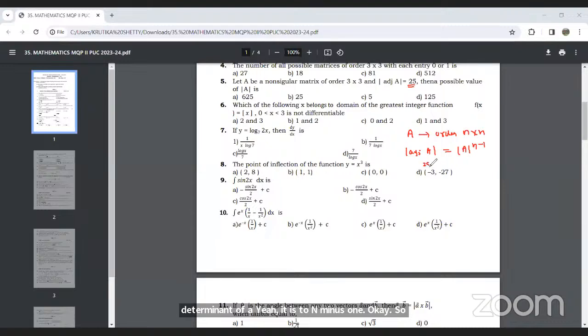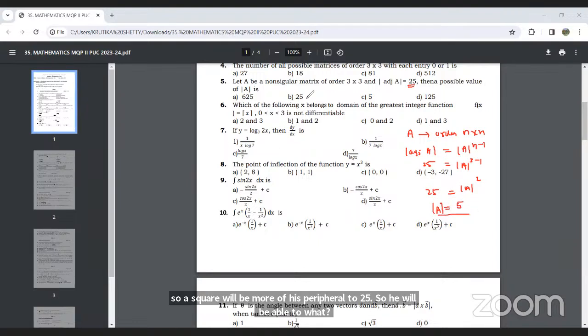So I will substitute 25 here, and this will be determinant of A raised to 3 minus 1, and 3 minus 1 is equal to 2. So mod of A squared will be 25, so mod of A will be equal to 5. So determinant of A will be equal to 5. So the answer C will be the right option.